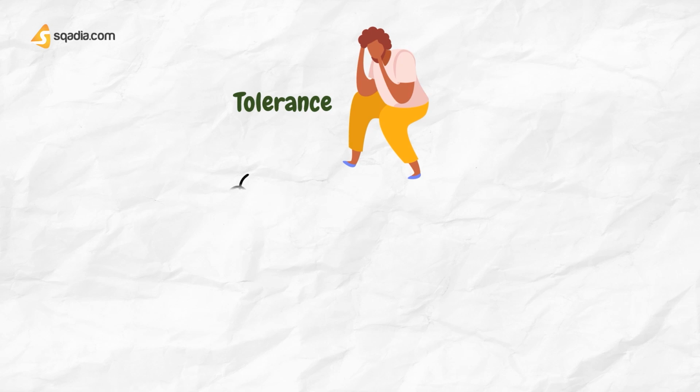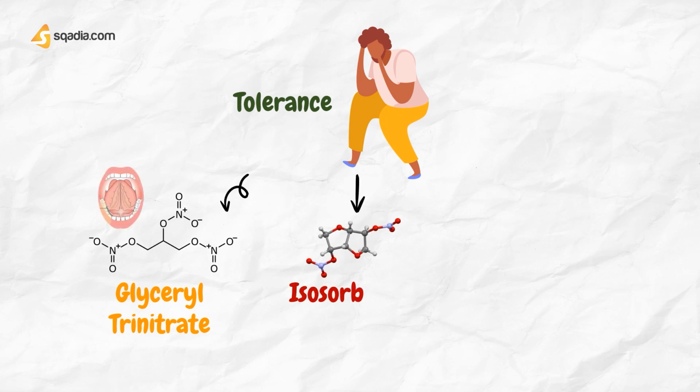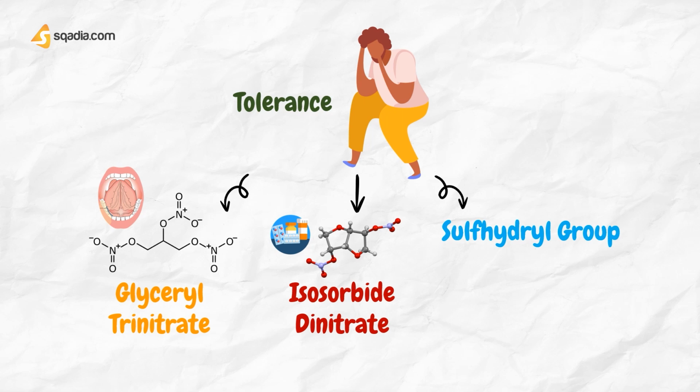Tolerance to nitrates may occur. For example, chronic pentaerythritol tetranitrate has been shown to produce tolerance to sublingual glyceryl trinitrate, and moderate doses of oral isosorbide dinitrate 4 times a day produce tolerance with loss of the anti-anginal effect. However, twice-daily dosing of isosorbide dinitrate at 8 a.m. and 1 p.m. does not produce tolerance, presumably because the overnight rest allows tissue sensitivity to return by the next day.